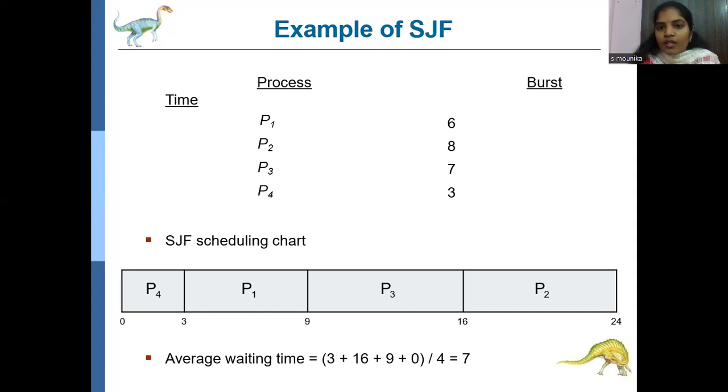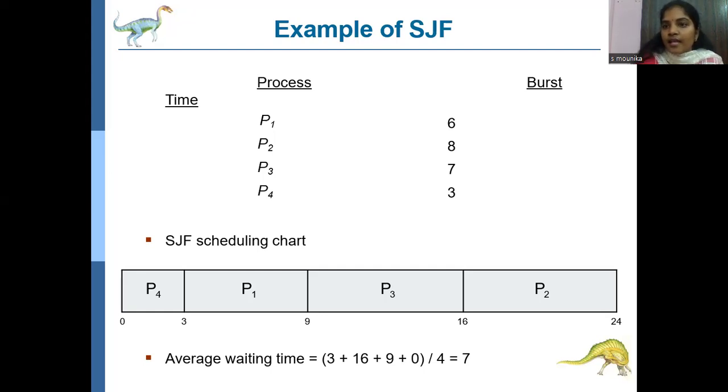After P4, at 3 milliseconds, check the least burst time. Among 6, 8, 7, P1 is the least. So after 3, P1 is placed in the Gantt chart. 3 plus 6, 9. Then we have the remaining processes P2 and P3, and P3 has the least burst time. So after P4, P1, P3 will be placed. For P4, the completion time is 3. For P1, the completion time is 9, because 3 plus 6.